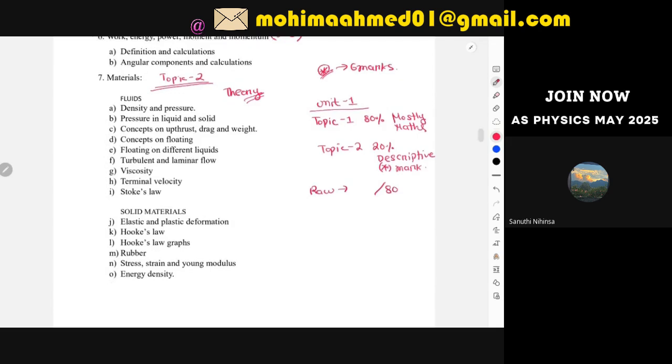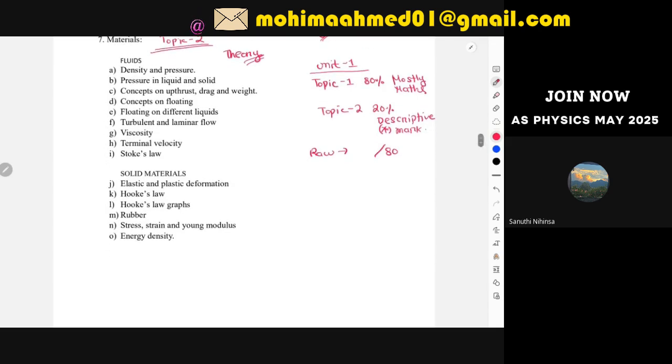This is your raw mark, and this will be scaled in your result and become your UMS mark. Your UMS mark will be considered as 120 marks. So basically, you are going to sit a paper with 80 marks, and that will be converted into 120. So if you want to score an A in unit one, you have to at least complete the unit one paper to get 50 marks, and 50 marks will be converted into, sorry, I made a mistake, I think 102 to 103 marks.